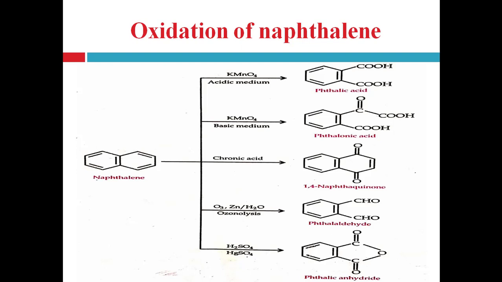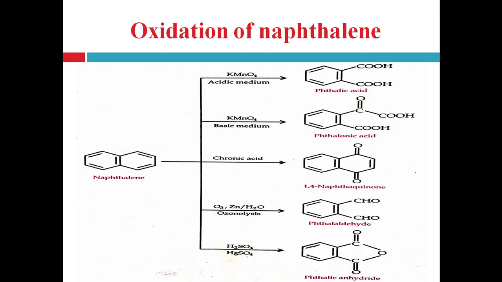Next, naphthalene undergoes the oxidation reaction in presence of sulfuric acid and mercuric sulfate, right? HgSO4. Then it will produce the phthalic anhydride, right? So there are 5 different oxidative products after the oxidation of naphthalene that can be obtained with different oxidizing agents and reaction conditions, right?